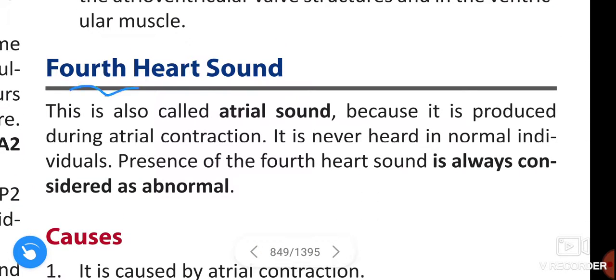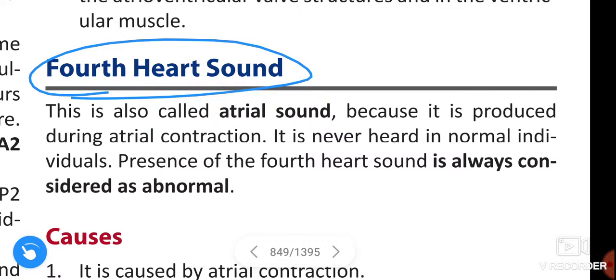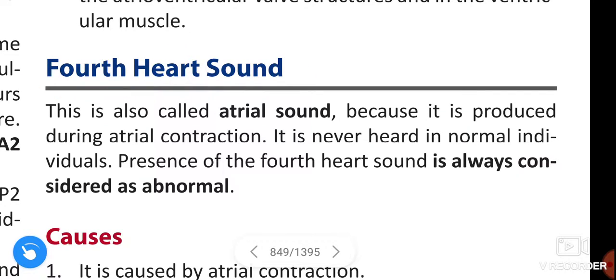Next, fourth heart sound. This is also called the atrial sound because it is produced during atrial contraction. It is never heard in normal individuals. The presence of a fourth heart sound is always considered abnormal.